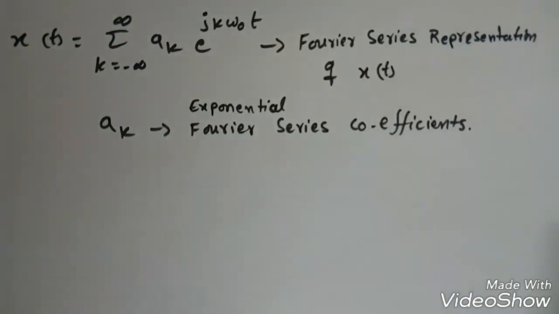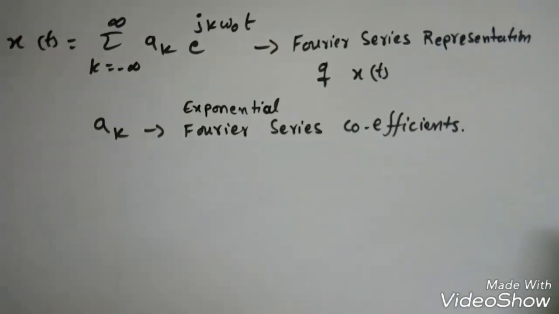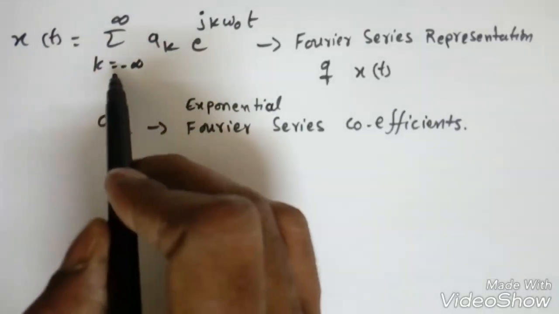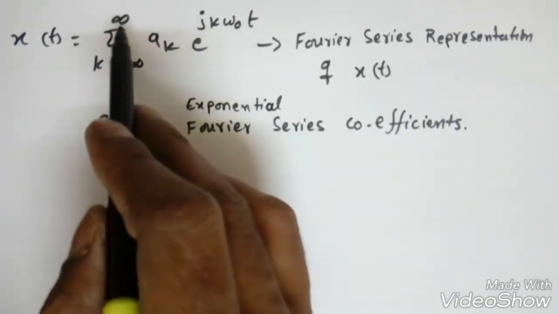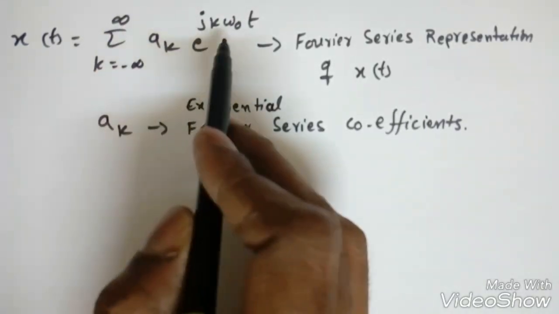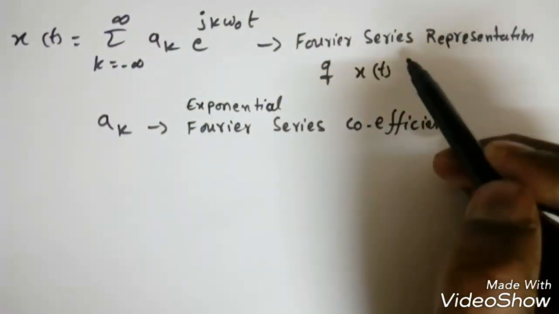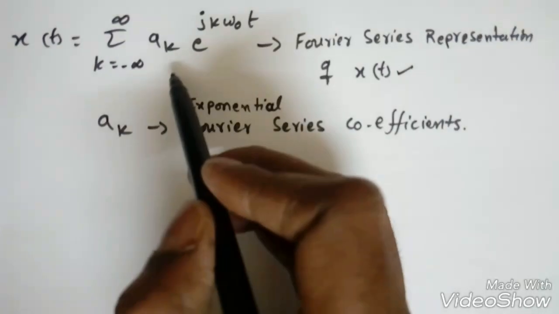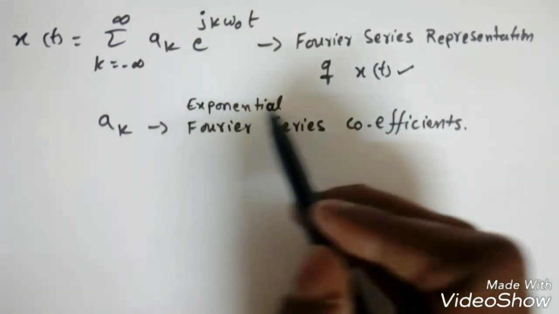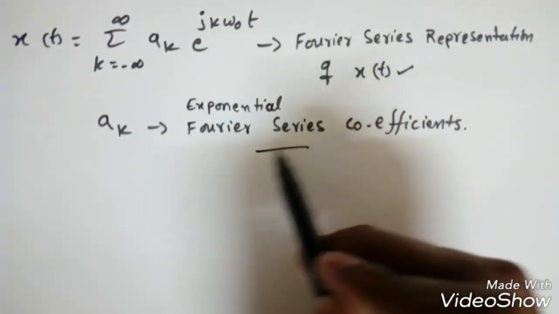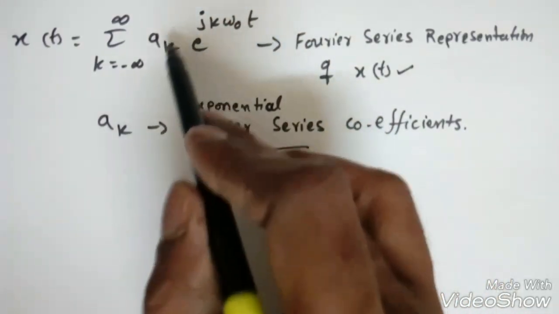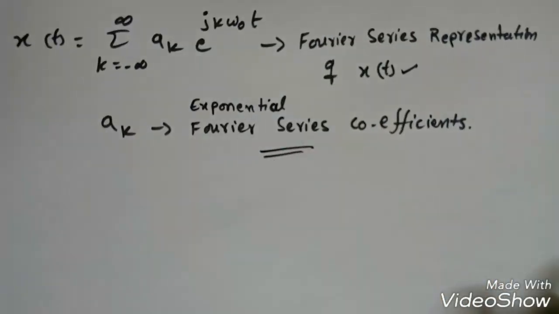Now we will find the Fourier series coefficients, right. So we already know that x of t is equal to sigma k equals minus infinity to infinity a k e power jk omega naught t. This is the Fourier series representation of the periodic signal x of t, and here this a k is called the exponential Fourier series coefficients, right. So this can be written easily, but how to find these exponential Fourier series coefficients, that we need to find.